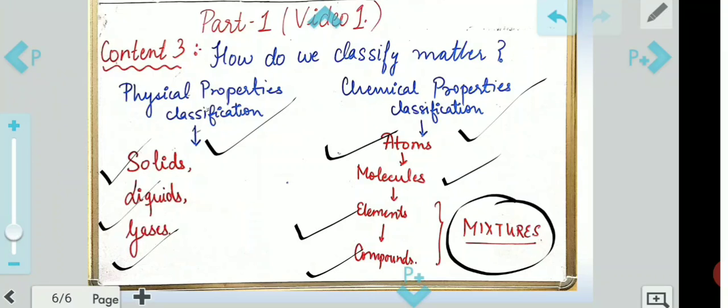With this, I am summing up the three contents which I had told you about in the first video. First, what is matter. Second, what is matter made up of. Third, classification of matter, with certain activities and examples, covering my NCERT for these three topics and some extra points. I have completed these three contents. The next video will be totally based on the fourth content, that is, the characteristics of particles of matter. Those four characteristics we will study in detail, and after I complete the four main contents, we will come up with a question answer round.